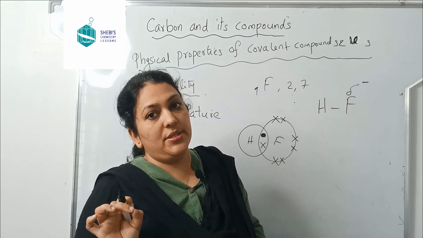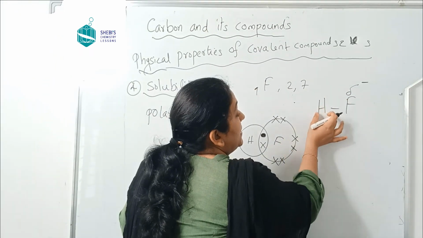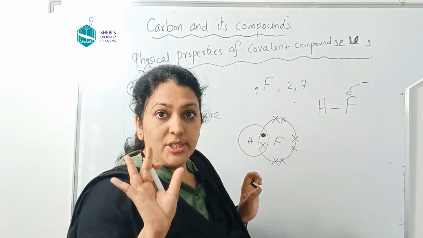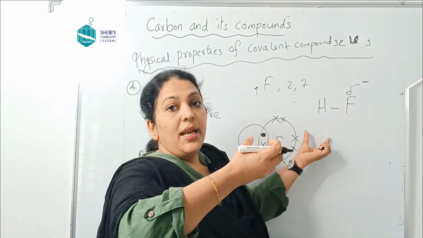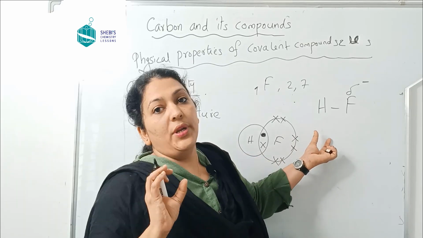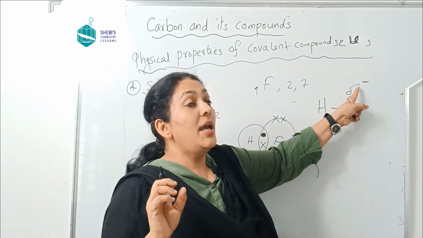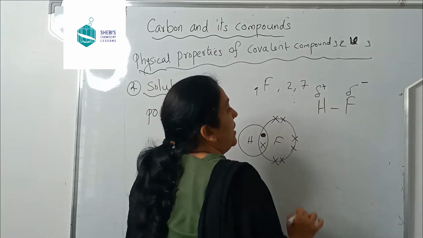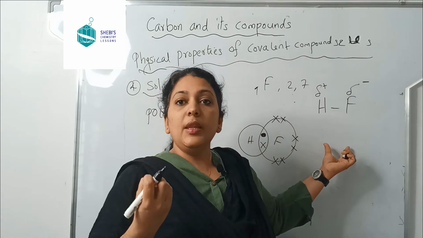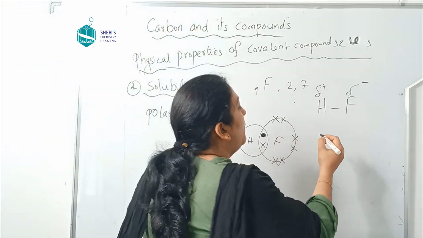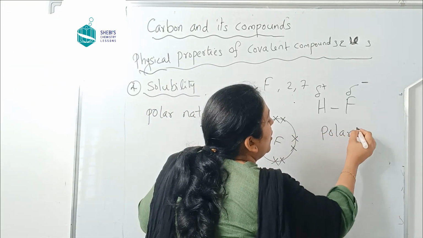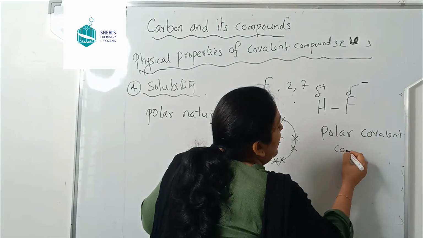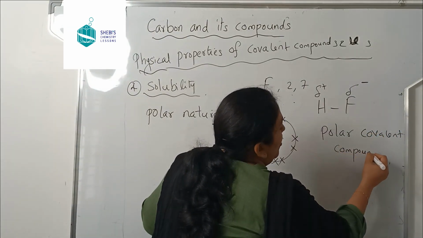Not losing, they are sharing still, but the electrons are moved towards fluorine a little bit. Therefore, it has a partial negative charge and this has a partial positive charge. Such types of covalent compounds are called polar covalent compounds.